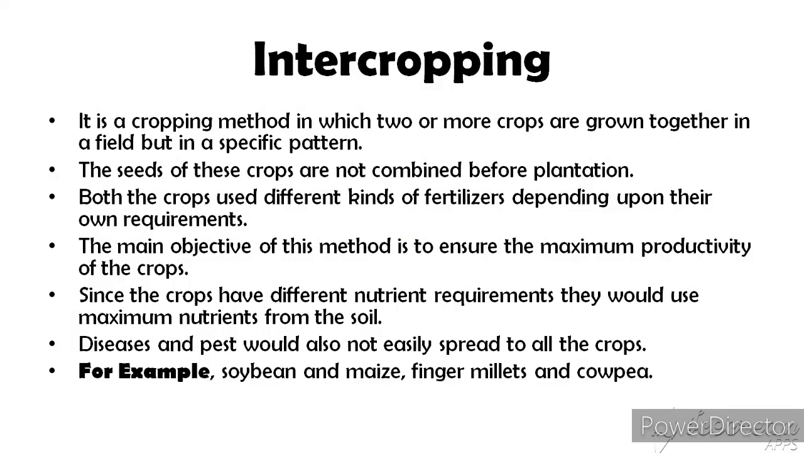The next system is intercropping. It is a cropping method in which two or more crops are grown together in a field, but in a specific pattern. The seeds of these crops are not combined before plantation. Both the crops use different kinds of fertilizers depending upon their own requirement. The main objective of this method is to ensure the maximum production of the crops. Since the crops have different nutrient requirements, they would use maximum nutrients from the soil. Diseases and pests would also not easily spread to all the crops. For example, soya beans and maize, finger millets and cowpea.